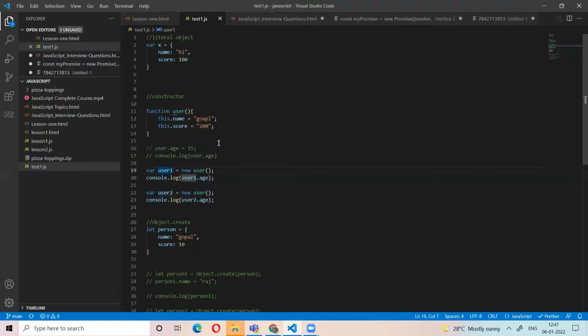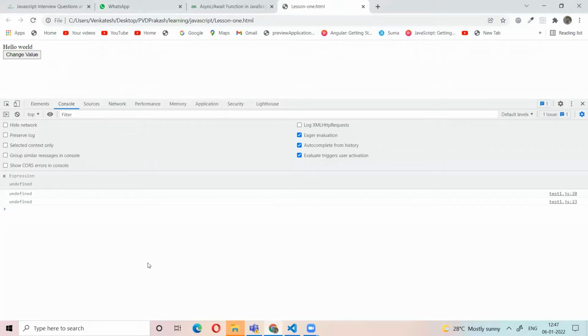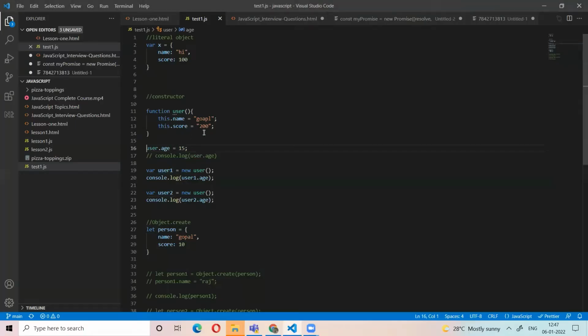Now I want to add a new property, age, to this object, so I add it. But this age property is not applicable to user one and user two. If you want to apply it to the newly created child objects also, then use the prototype. Then this age property will automatically be updated in the newly created objects also.